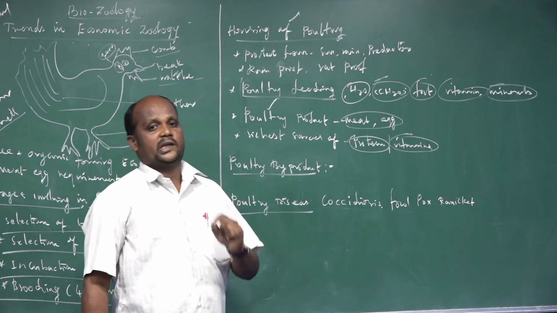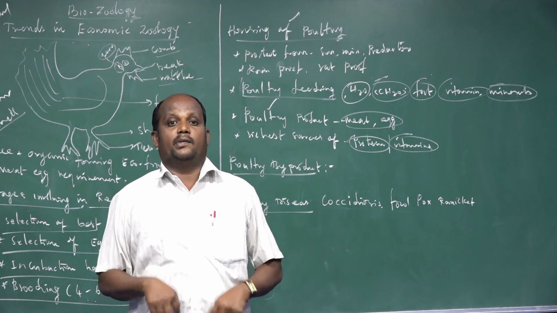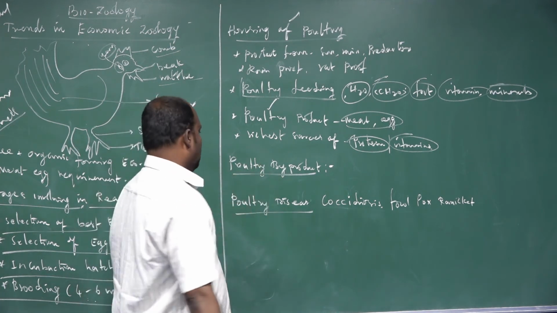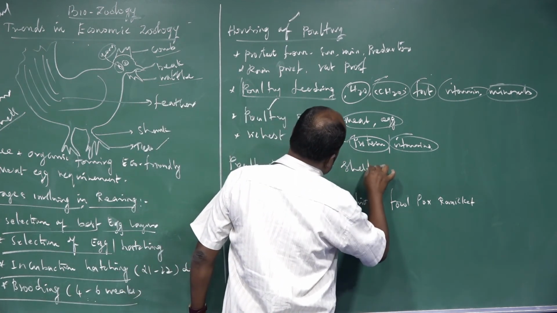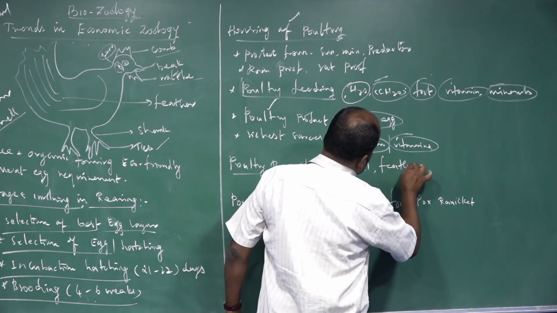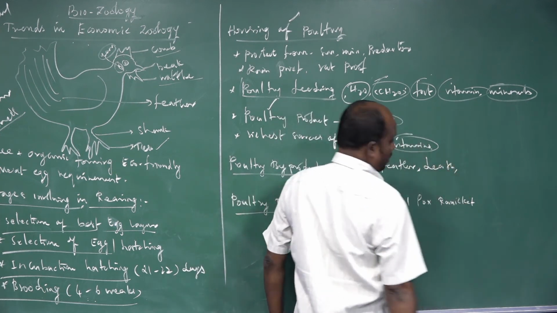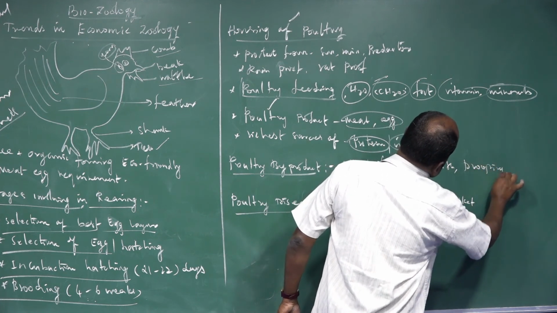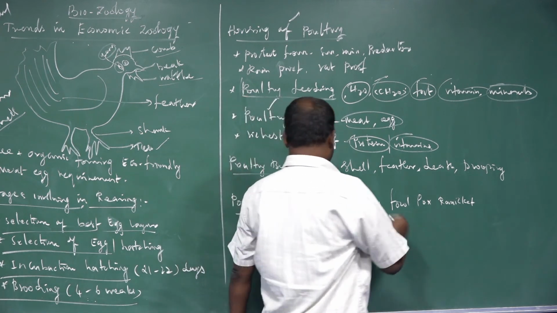Poultry culture means the rearing technique. Poultry farming means you construct restricted boundary areas. That is called poultry farming. It produces waste materials. What are the poultry byproducts? Broken shells, and another one is feathers, dead young ones, droppings, meaning urine and stools.